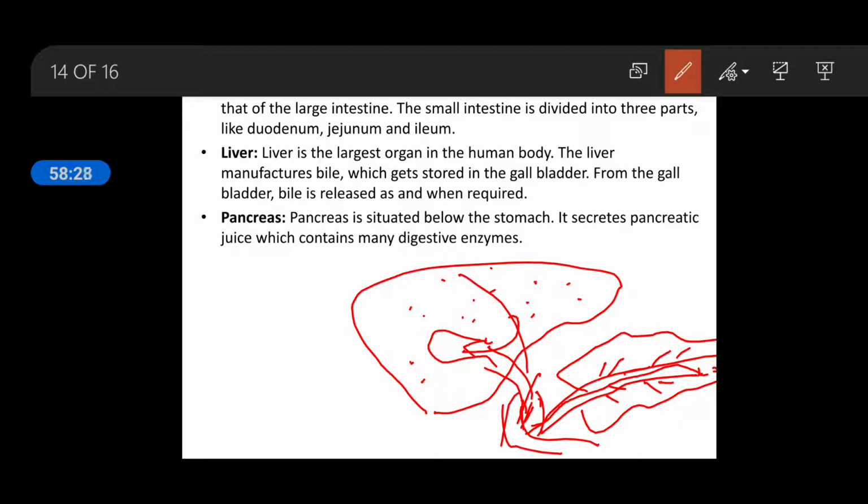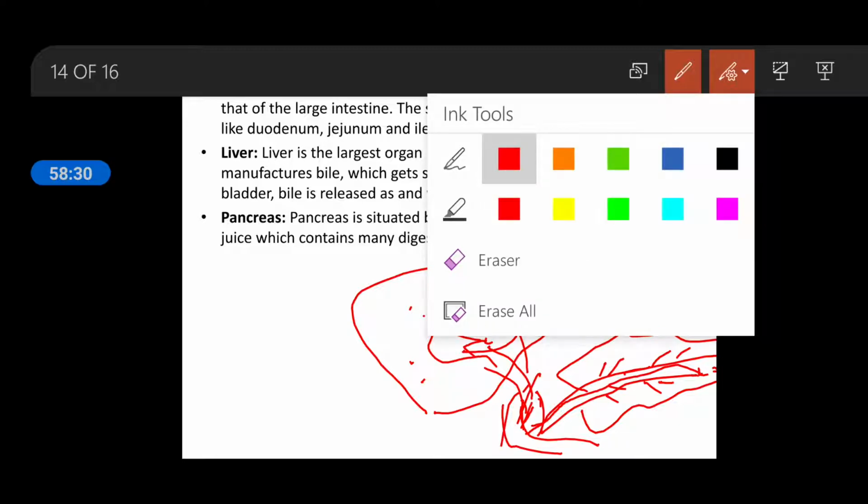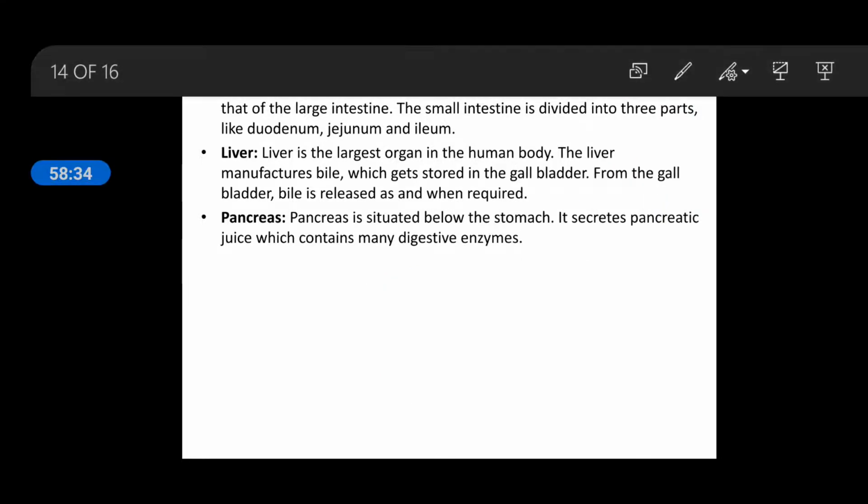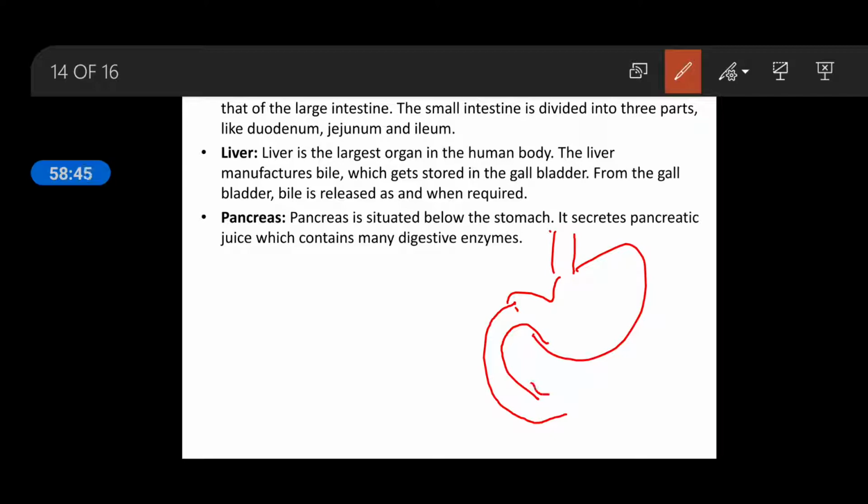Okay, one more thing. After the stomach, you have seen this is the esophagus, then the stomach. Through this stomach, now the small intestine continues. This part is known as the pyloric sphincter.